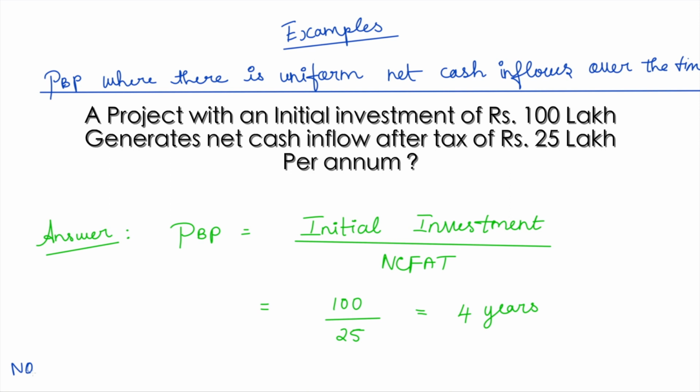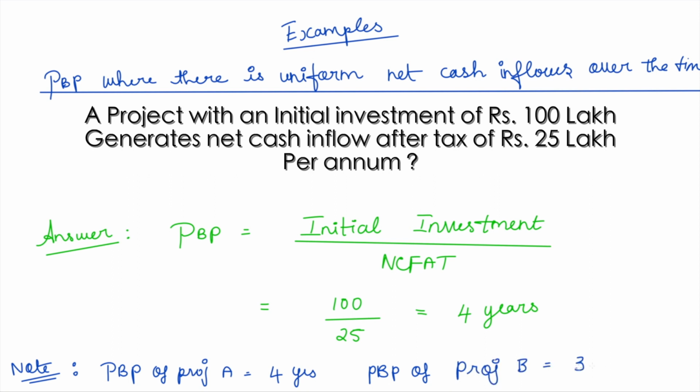One thing to be noted here is, let us consider two projects, guys. The payback period of project A is 4 years and the payback period of project B is 3 years. Among these two, which one will you choose? The one to be chosen is the project with the lesser payback period.